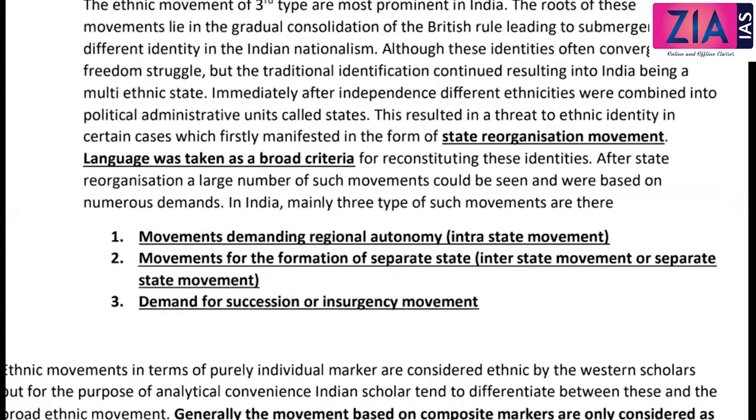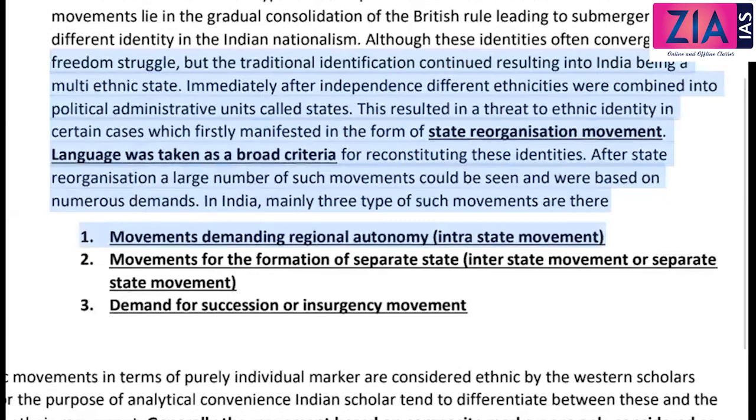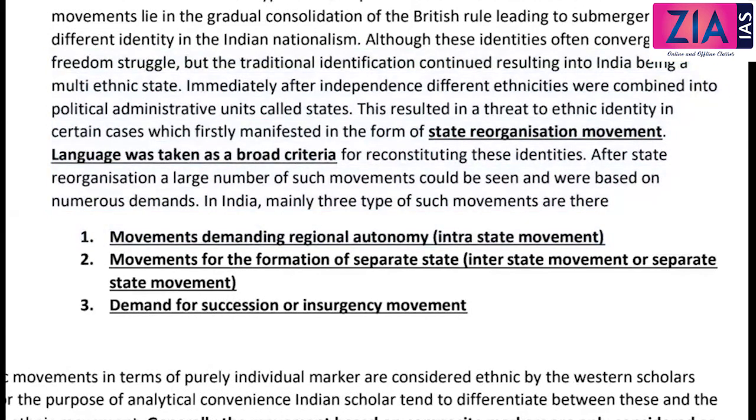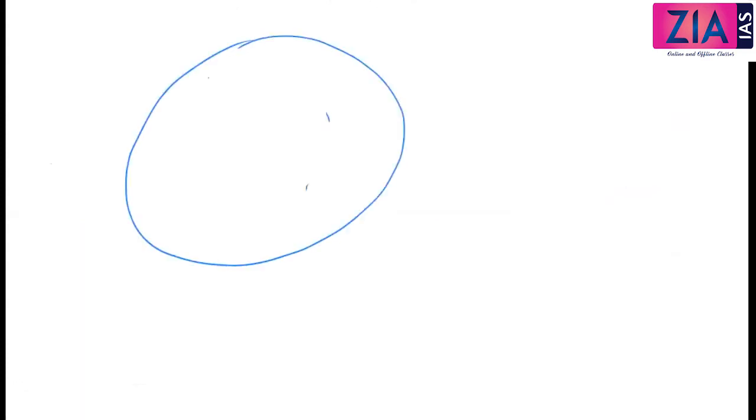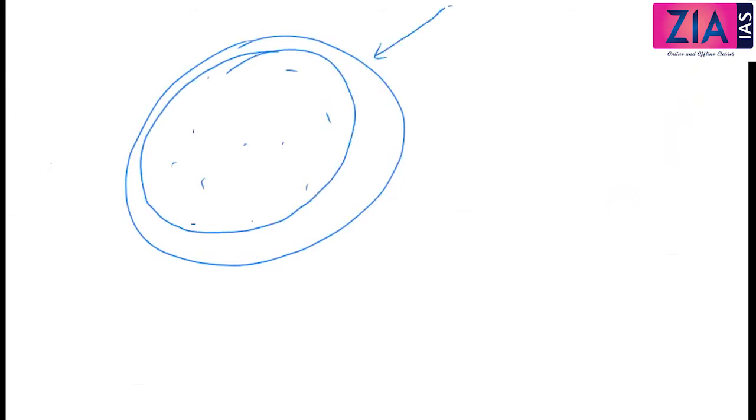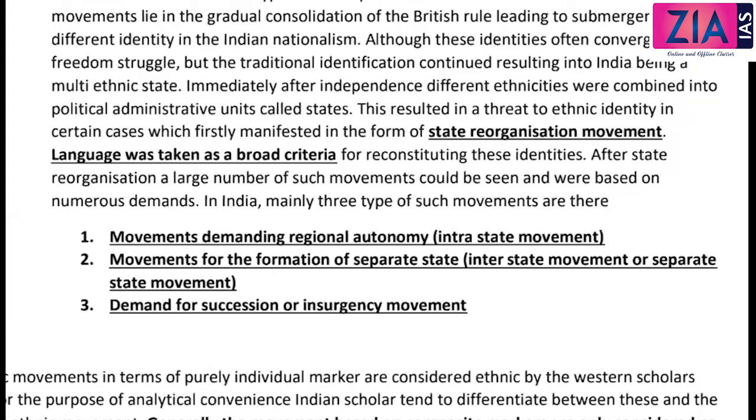The ethnic movement of the third type are most prominent in India. The roots of these movements lie in the gradual consolidation of British rule, leading to submergence of different identities in the Indian nationalism. Although these identities often converged in the freedom struggle, the traditional identification continued, resulting in India being a multi-ethnic state. Okay, so India is a multi-ethnic state means within this, there are different identities, and all these identities are actually coming together in the same state. Okay, so that is actually the problem, and later you can see state reorganization movement, etc.